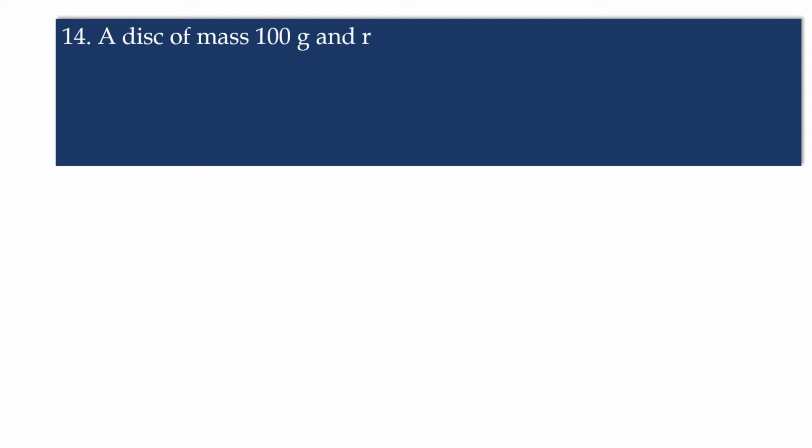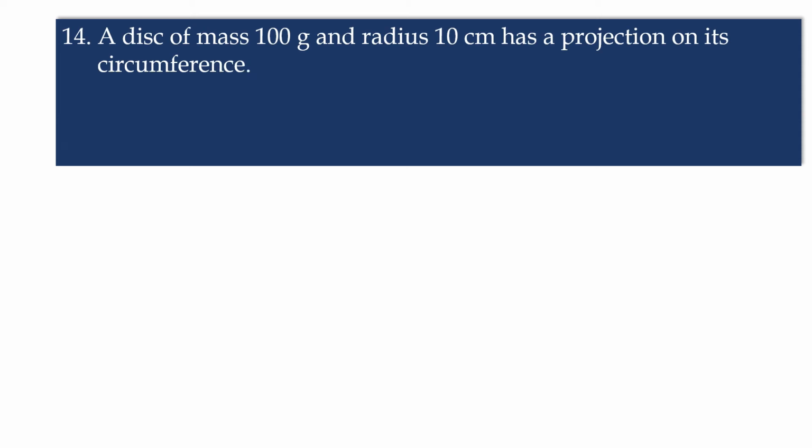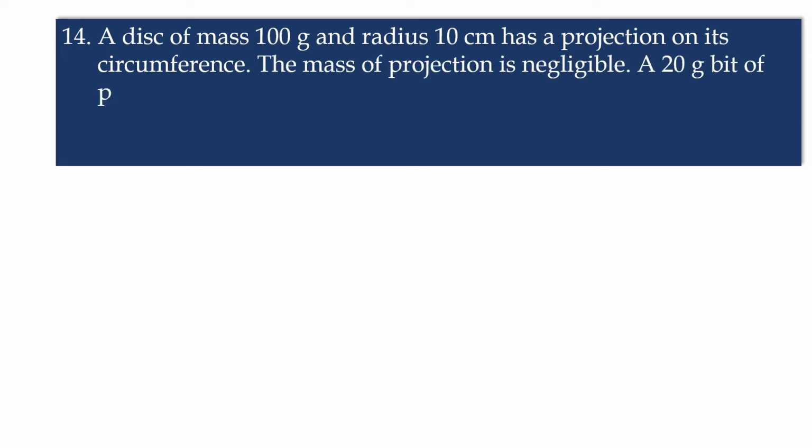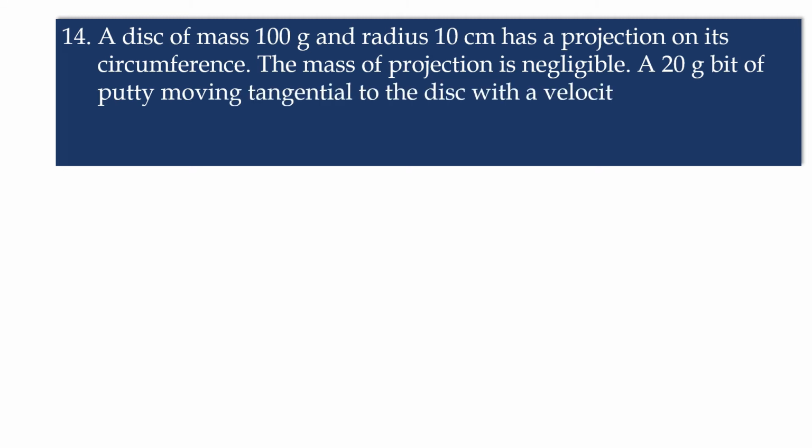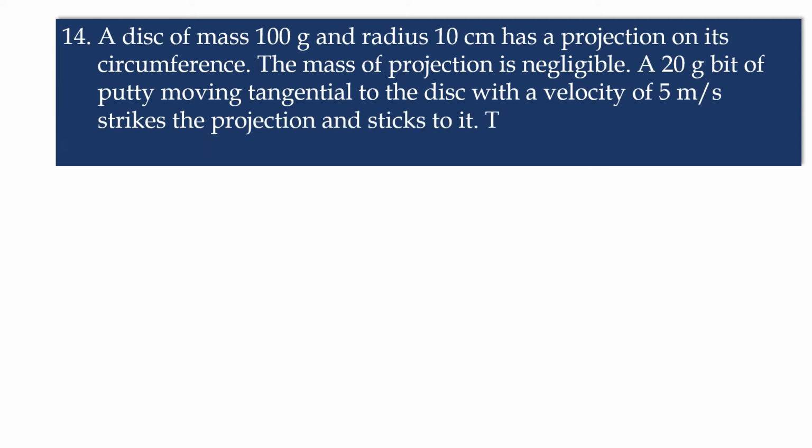A disc of mass 100 grams and radius 10 centimeter has a projection on its circumference. The mass of the projection is negligible. A 20-gram bit of putty moving tangential to the disc with a velocity of 5 meters per second strikes the projection and sticks to it. The angular velocity of the disc is. Now let us go to the solution.